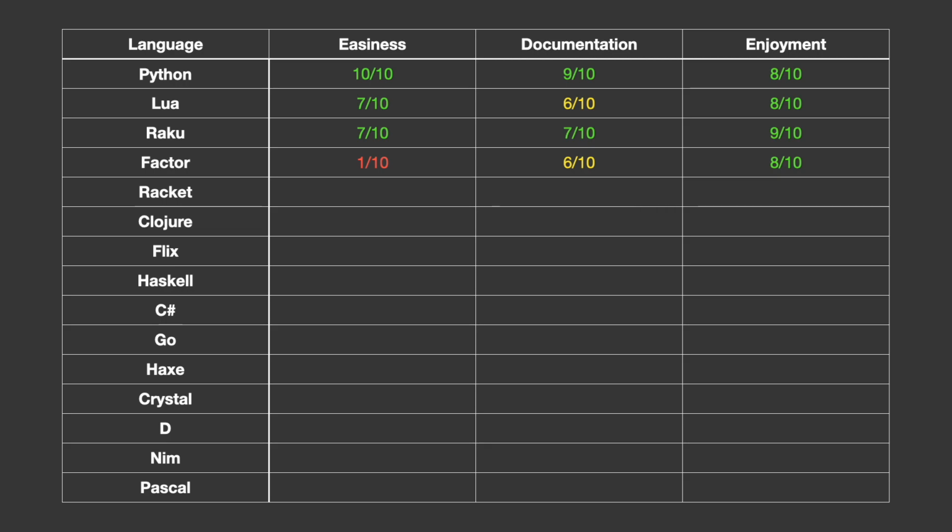The whole program took me about 12 hours to write and I was pretty sick of it by the end. 6 for documentation is probably generous. It's pretty much impossible to search for answers to issues, but the Discord is actually quite active. There is a lot of documentation and you can tell a huge amount of passion's been poured into this language. They just need more examples, and being able to search by stack effect would be nice too. I'll mention something that Haskell has which would work well here. It gets an 8 for enjoyment though.